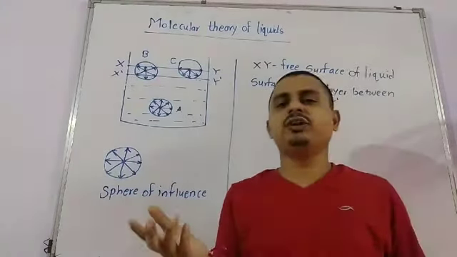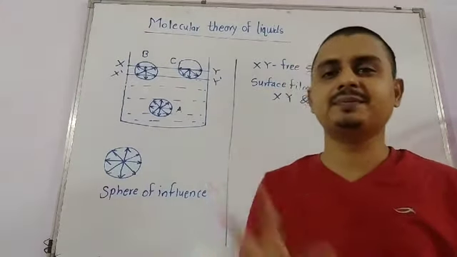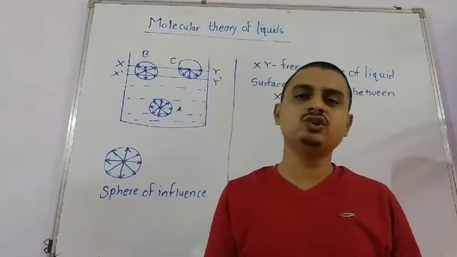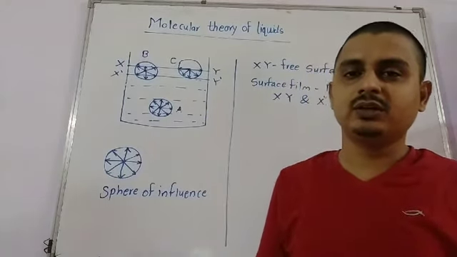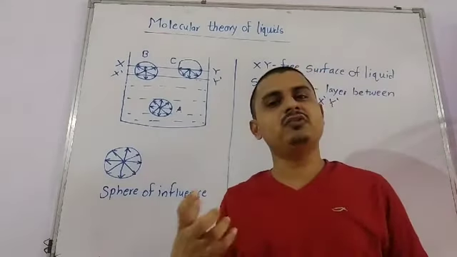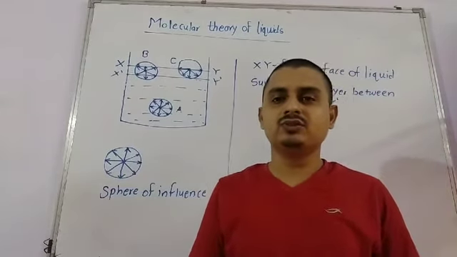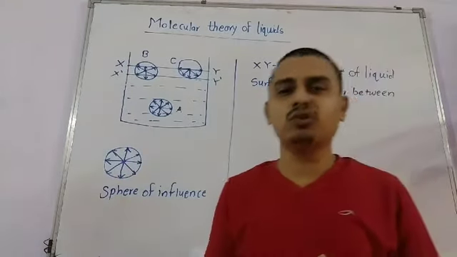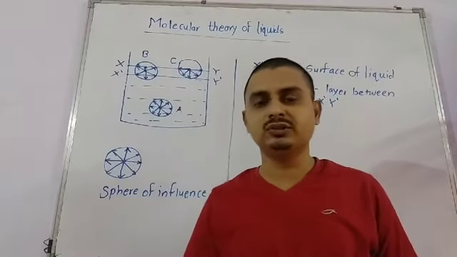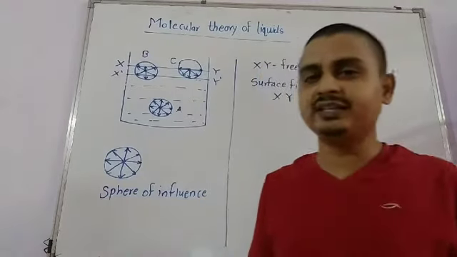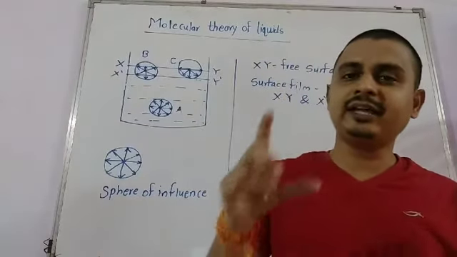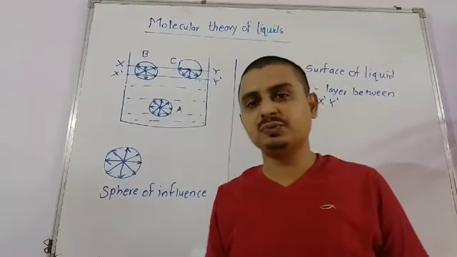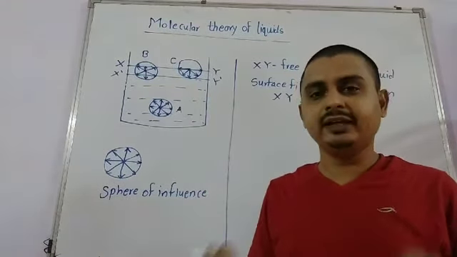We already have studied what intermolecular forces are, their types, that is adhesive force and cohesive force. Then we also came to know what the range of molecular force is. After that, we saw what the sphere of influence is. The range of molecular force is the distance up to which the force of attraction exists between the molecules. And if this molecule is taken as a center and the range of molecular force is taken as a radius, and the sphere is drawn, such a sphere is called the sphere of influence. We have already read this.